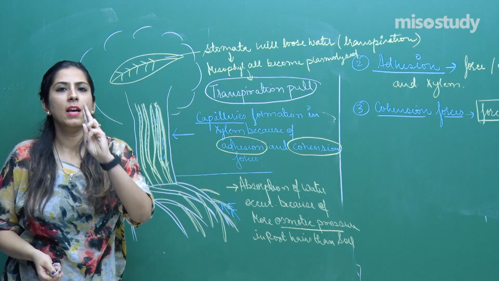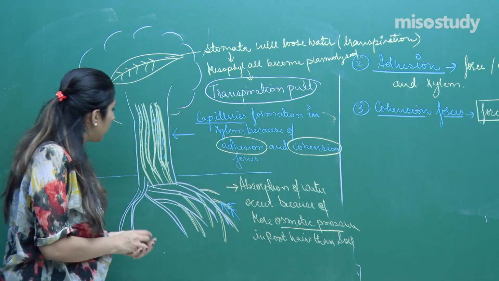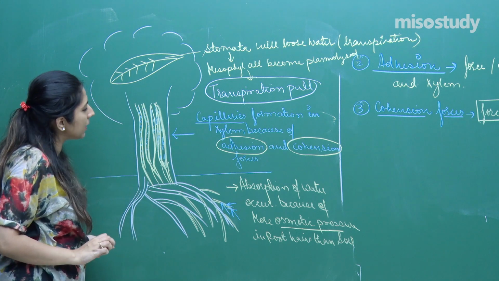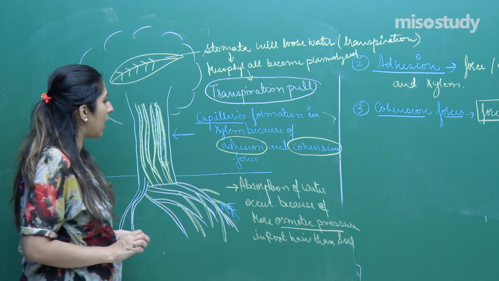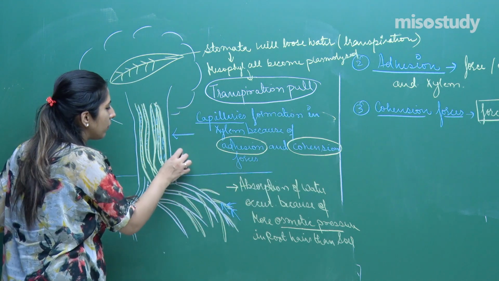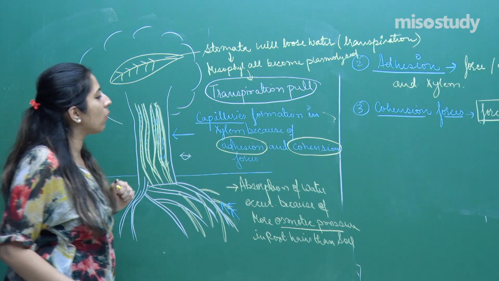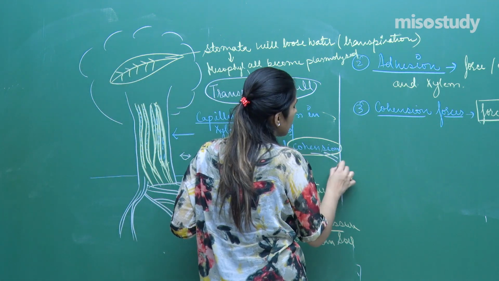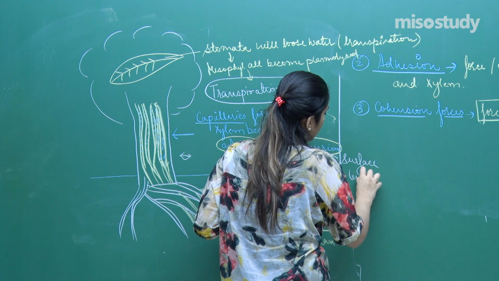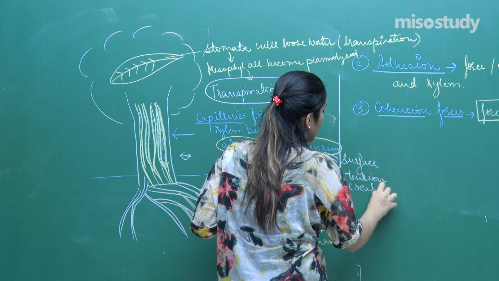Now, listen to this. Three forces are acting. First is the adhesion force, between the water molecules and the outermost membrane, that means the cells of the xylem vessels and tracheids. Another is the cohesion force, between the water molecules, the force that holds them together. Because of the cohesion forces and surface tension, they create capillaries.